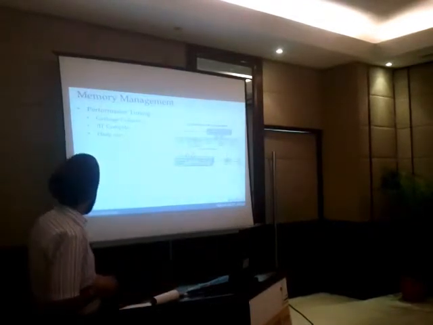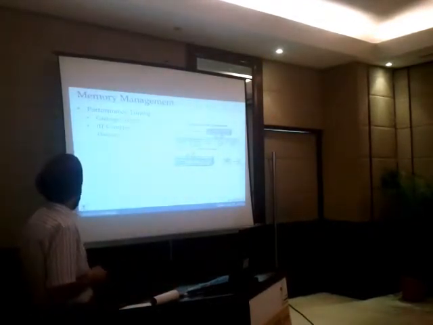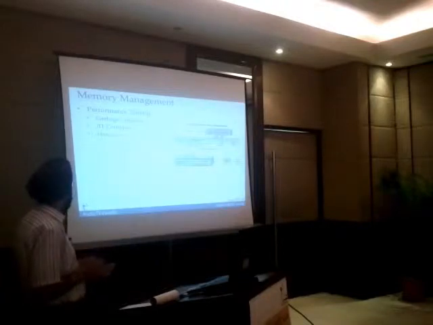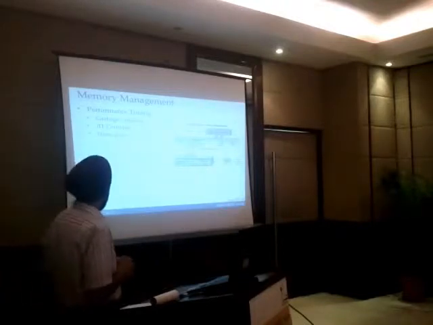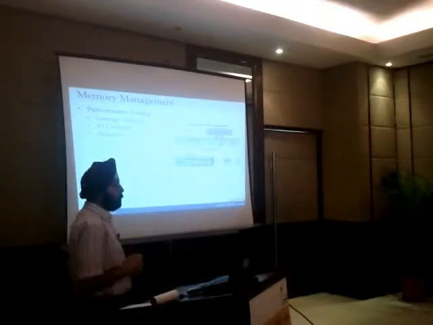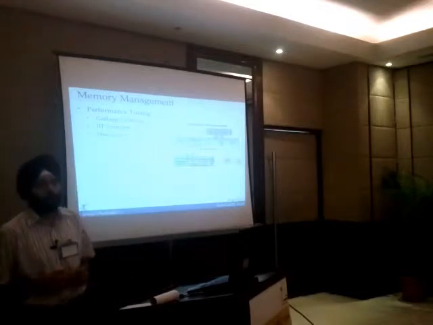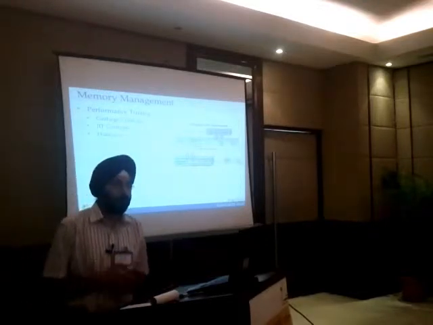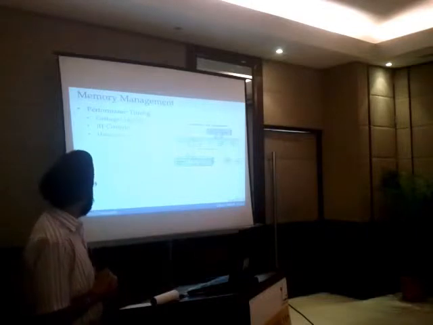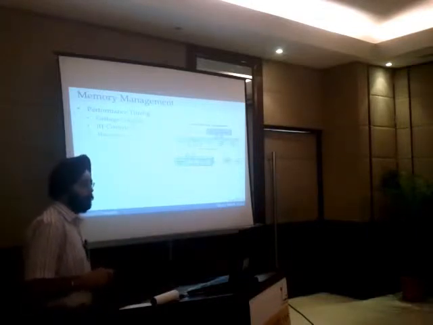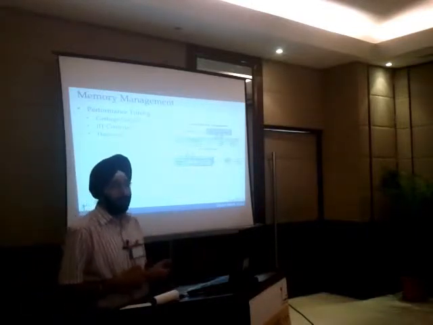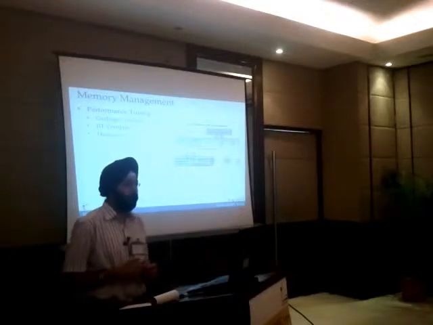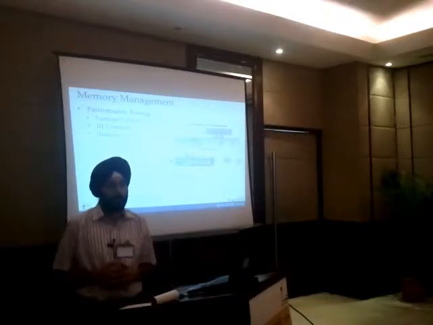I think you all are familiar with this. I'll not take too much time on this slide. It's just to showcase that these are the components of a JVM, and the key components responsible for performance are the garbage collector, the JIT compiler, and the heap size. The JIT compiler we don't need to worry about these days because with JDK 6 onwards it's quite optimized. So we don't need to worry about that.